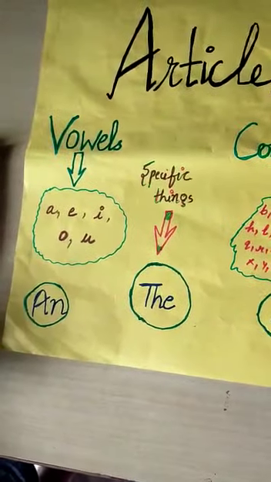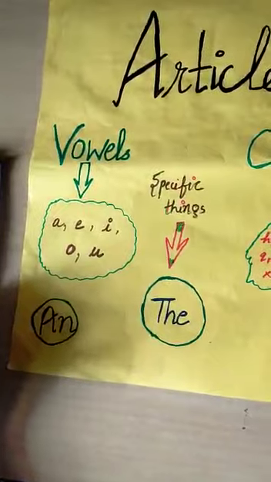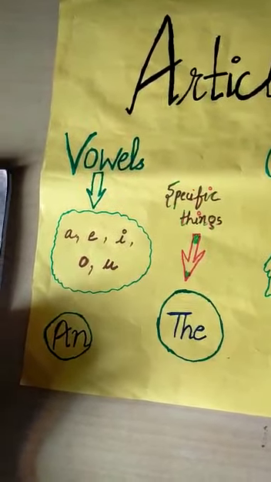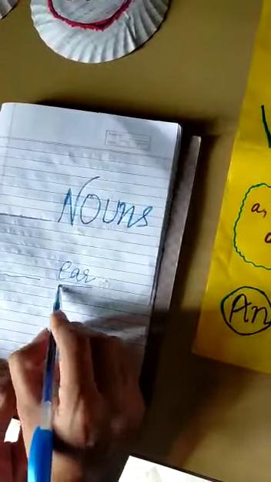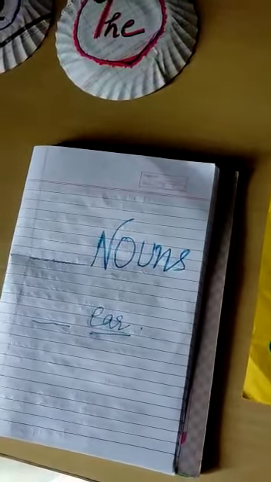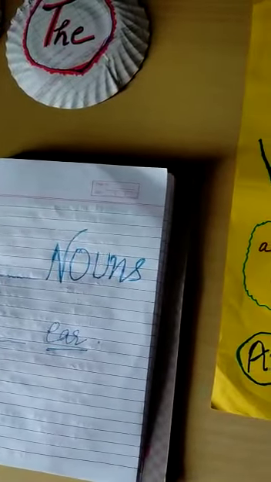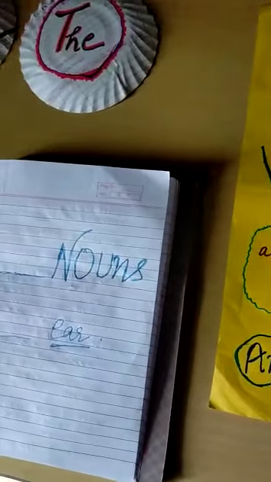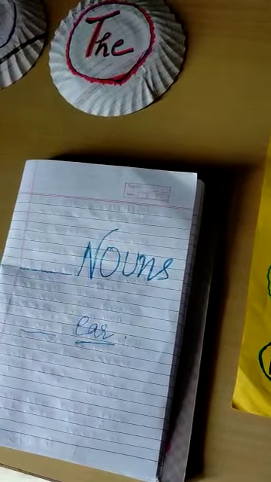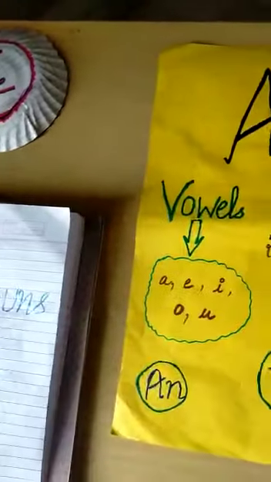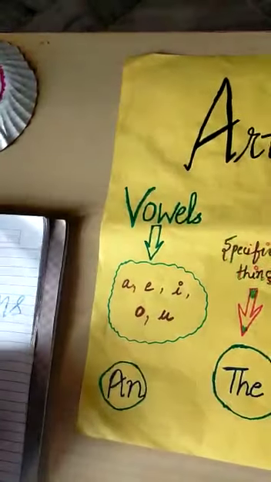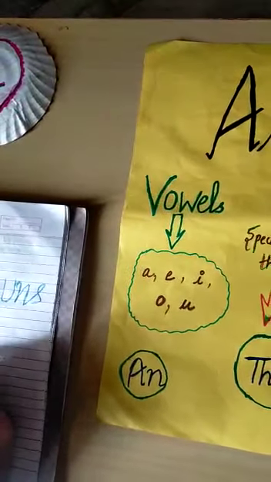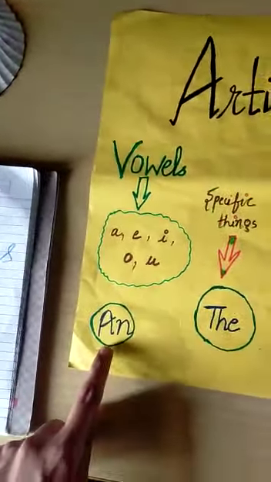Like one example, ear. Firstly we pronounce ear. In this there is the sound of e. E is a vowel, so that's why we use an here. So this is the use of an.